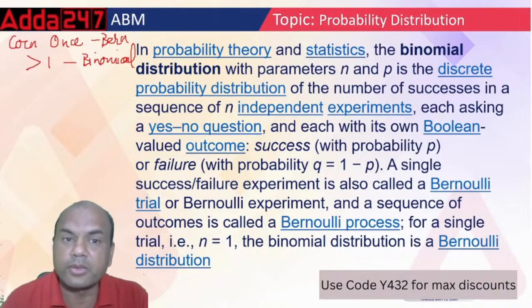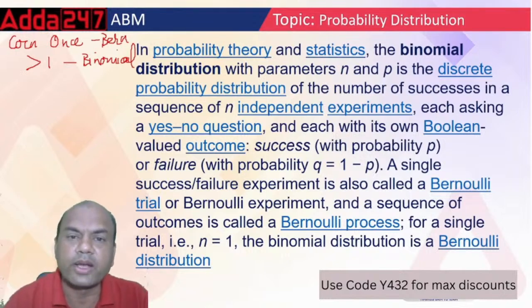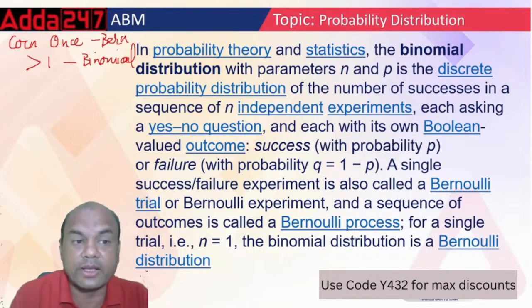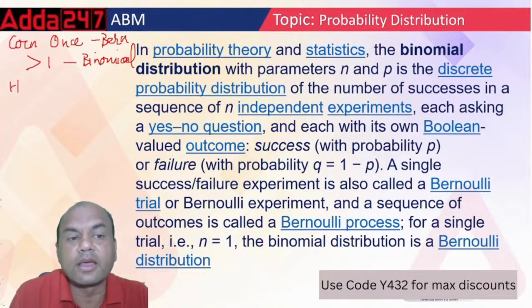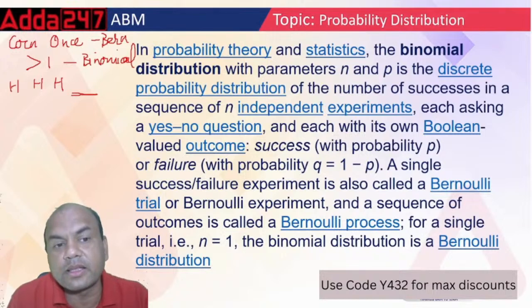Suppose I ask you one question: I am tossing a coin 5 times. One time I got head. Then again I got head the second time. Third time also I got head. Everyone type in the comment section: 3 times I have got a head. Now the fourth time, can you guarantee me that I'll get a head again?